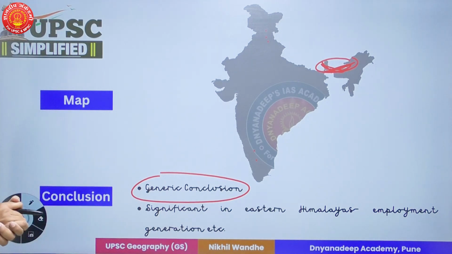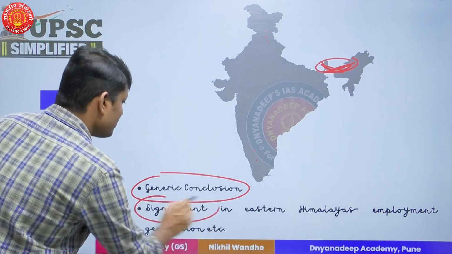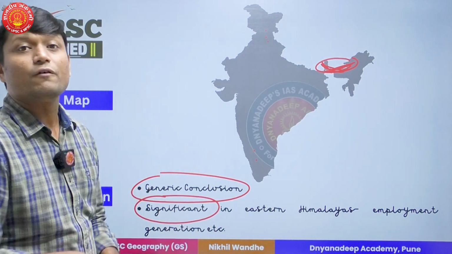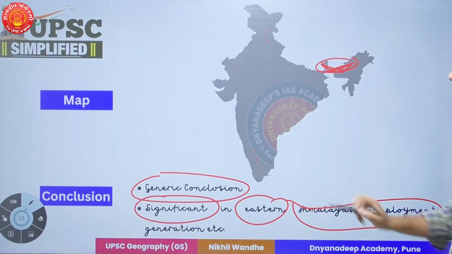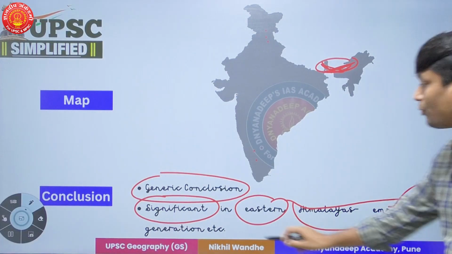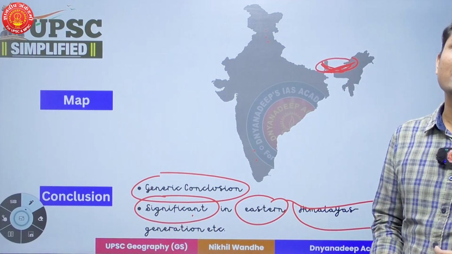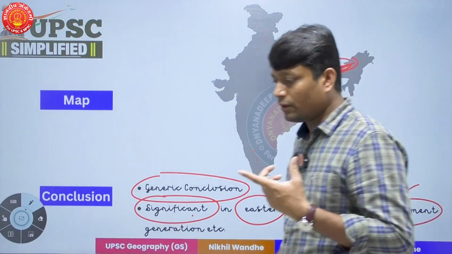Now in conclusion, you can have a generic conclusion, right? That can be one way. Now what is a better way? You can provide the significance of tea gardens in the eastern parts of the Himalaya, because they generate employment and economic activity. That can be one way to conclude.